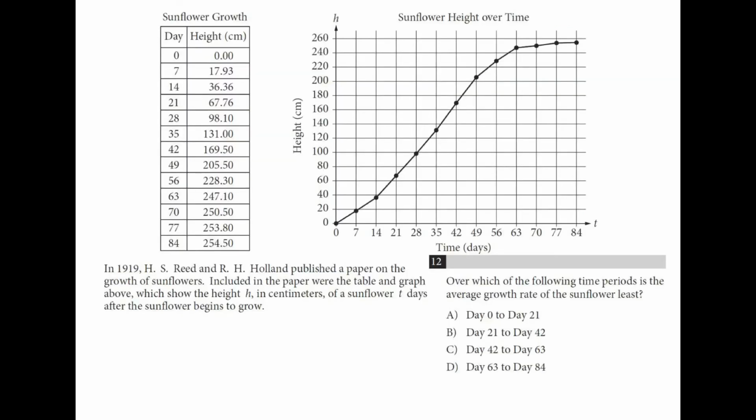Over which of the following time periods is the average growth rate the least? 0 to 21, 21 to 42, 42 to 63, or 63 to 84. So we're looking for the smallest slope, and it's that last one, 63 to 84.